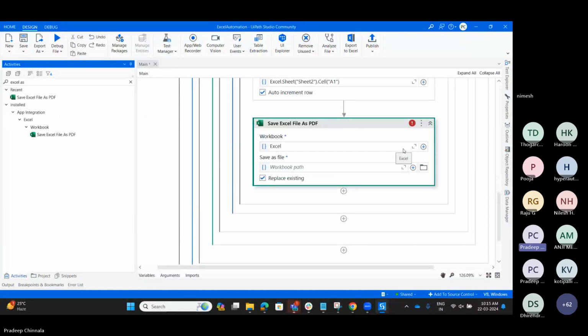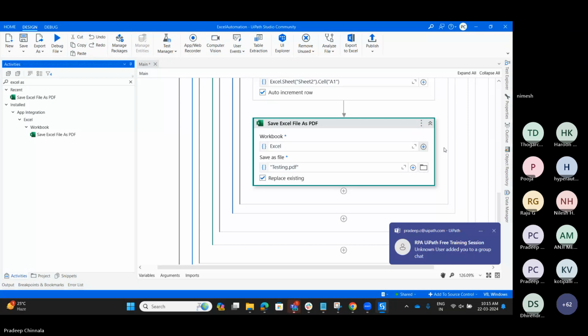For that we have to provide the path. Okay, let me run it. How will it work?